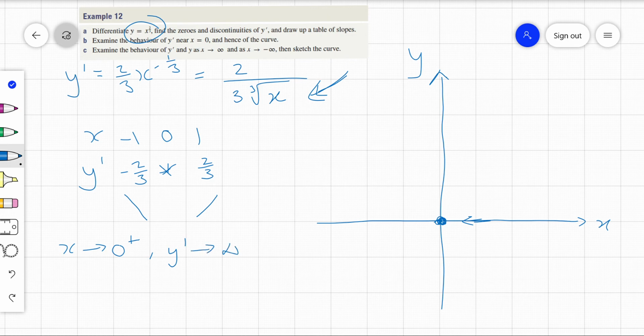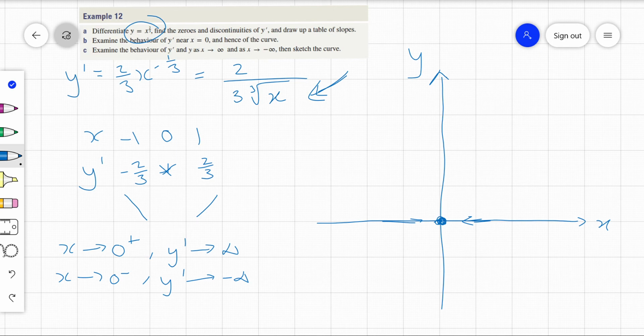What about as x goes towards 0 from the left side? Same thing. It's getting bigger and bigger, but we're putting negative x values in there, so it's going to be a negative number. So it's negative infinity. So the gradients are getting steeper and steeper, so almost vertical. But one is a positive gradient on the right-hand side, and on the left, a negative gradient.